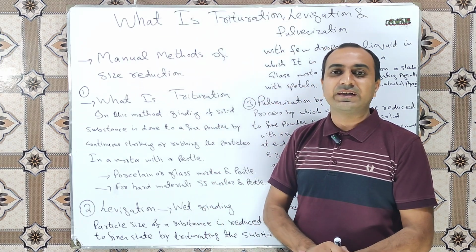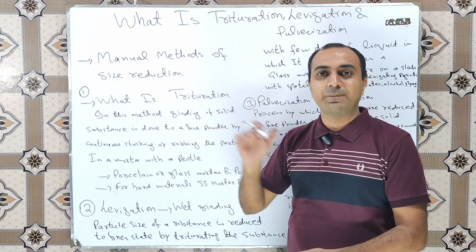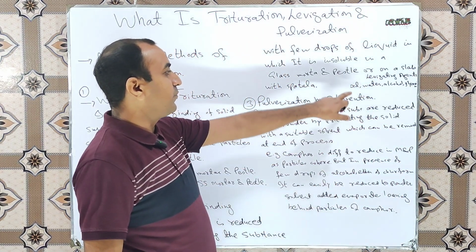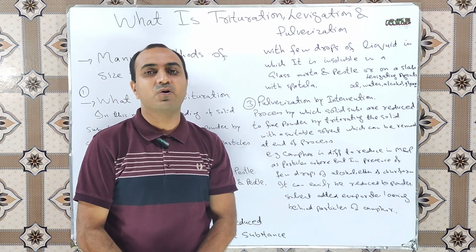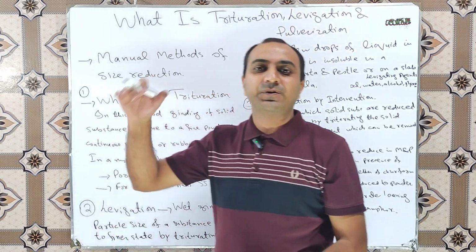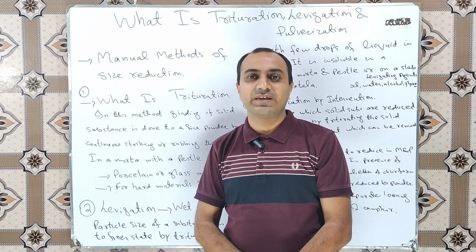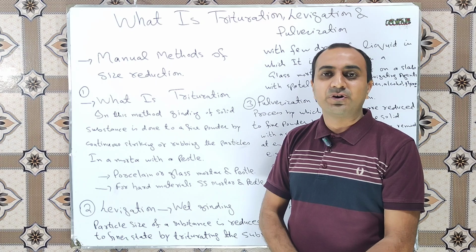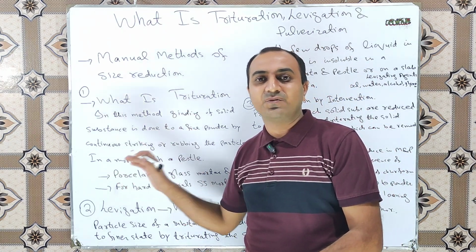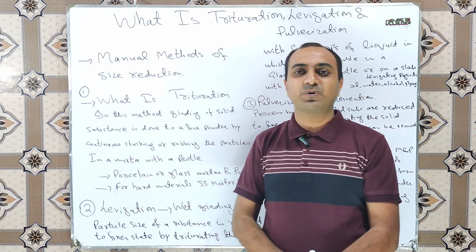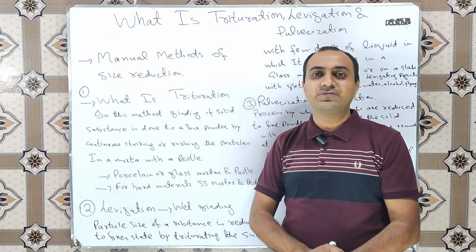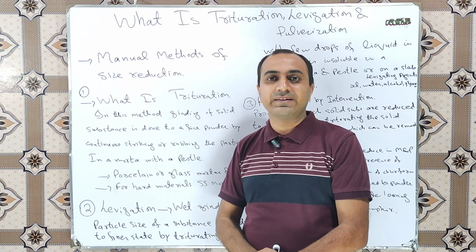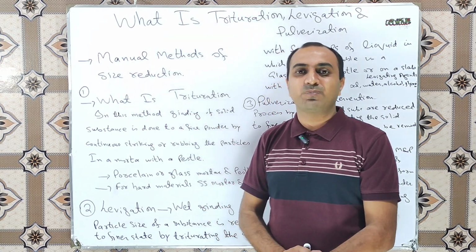Suppose we take some solid material into mortar and pestle and add a few drops of levigating agents, which are most commonly oil, water, alcohol or glycerine, and then repeat the same action of striking and grinding to reduce the particle size of our solid substance. It is known as wet grinding because in this process a pasty material is formed which is further ground and crushed to obtain the uniformly sized product.